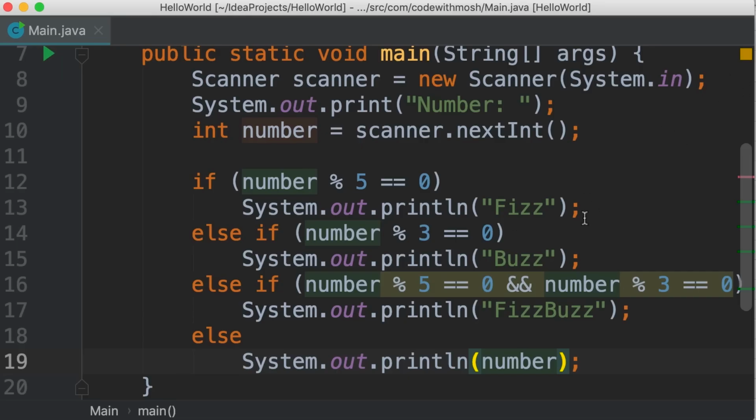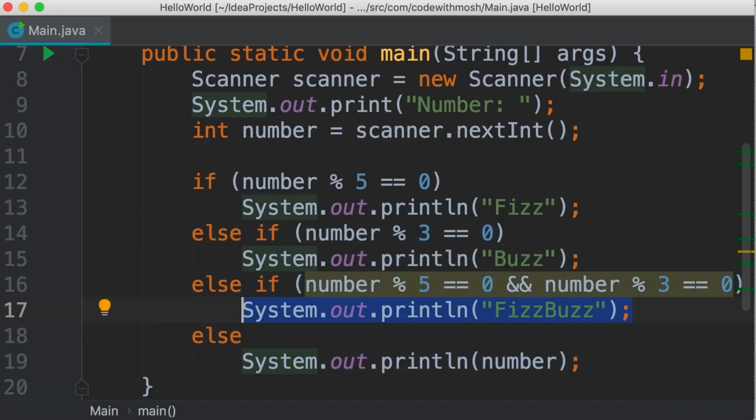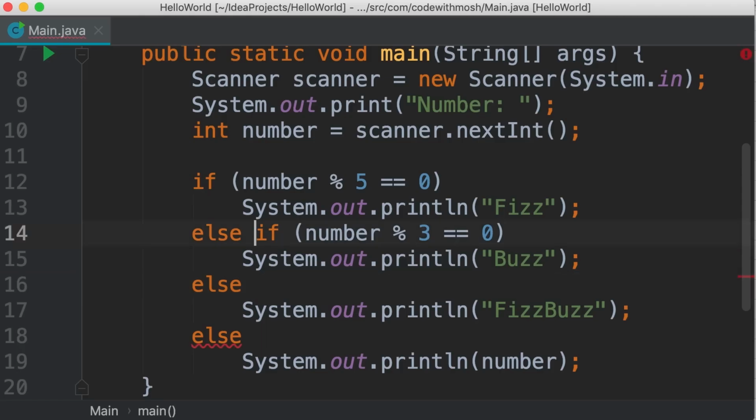Here's the reason. With this implementation, if we enter 15, this first condition will evaluate to true, so we get fizz. These other else clauses will be ignored, and that is why this line will not be executed. So in situations like this, you should have the most specific conditions on the top and the most generic ones on the bottom. In this case, we want to move this condition to the top.